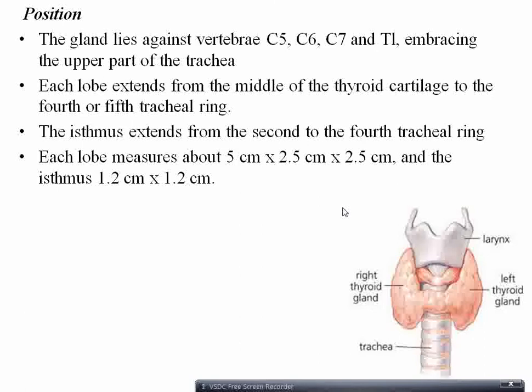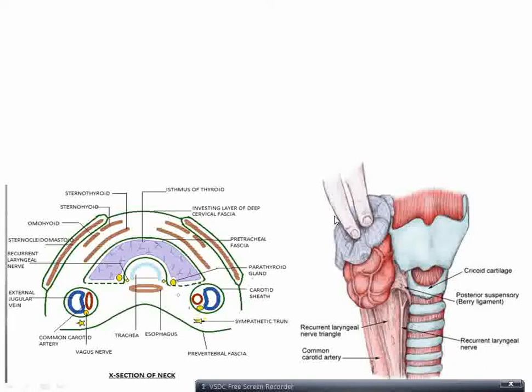Dimensions: each lobe is 5 centimeter by 2.5 centimeter by 2.5 centimeter, and the isthmus is 1.2 by 1.2 centimeter. If you can remember, fine, otherwise you can leave it. And each gland weighs around 25 gram.